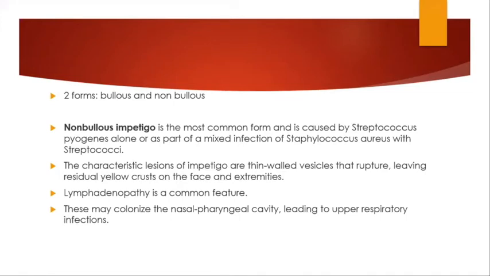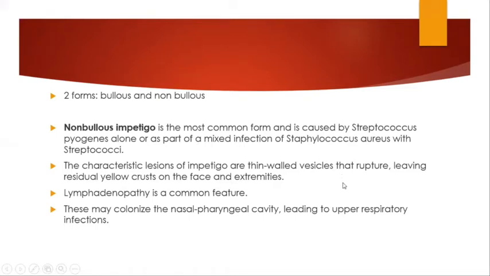Now, there are two basic forms of impetigo, bullous and non-bullous. Non-bullous impetigo is the commoner form. It is mostly caused by Streptococcus pyogenes alone, or it can occur as part of a mixed infection with Staphylococcus too. The characteristic lesions are thin-walled vesicles, which are generally not seen on clinical examination